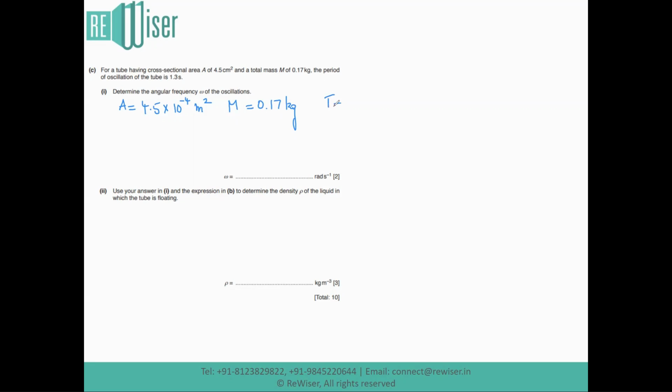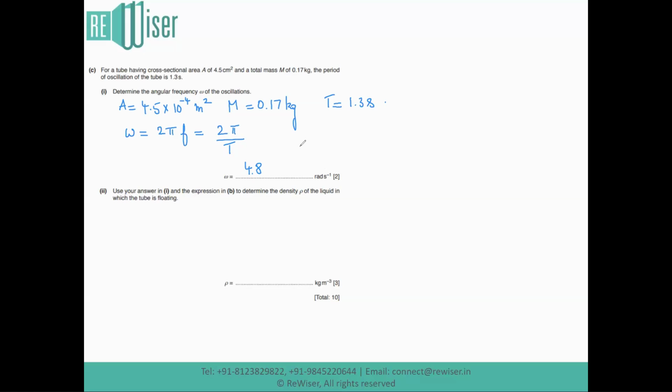You know the time period T, which is 1.3 second, has a relationship with omega, which is as follows. Omega is equal to 2 pi into frequency. And since frequency is 1 by time period, omega is also equal to 2 pi divided by the time period capital T. When T is substituted as 1.3 second, you get the value of omega to be 4.8 radian per second in SI unit. Moving on to the last part of the question.